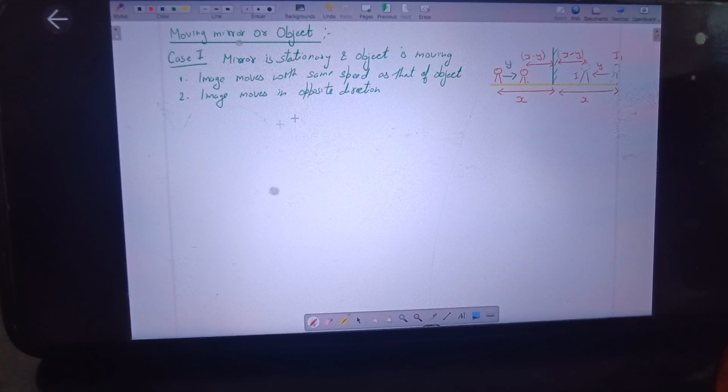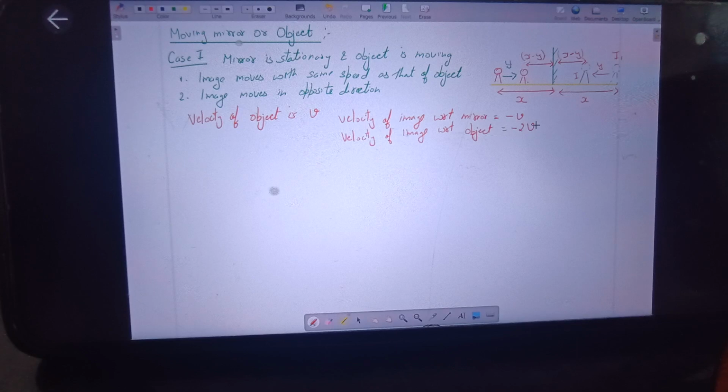Okay. So here, if the speed of the object is v, then the speed of the image with respect to the mirror will be minus v. I think we'll write it better: we'll write velocity here, because the negative sign represents the direction. So the better word is velocity. If the velocity of the object is v, then the velocity of the image with respect to the mirror is minus v, and the velocity of the image with respect to the object will be minus 2v.